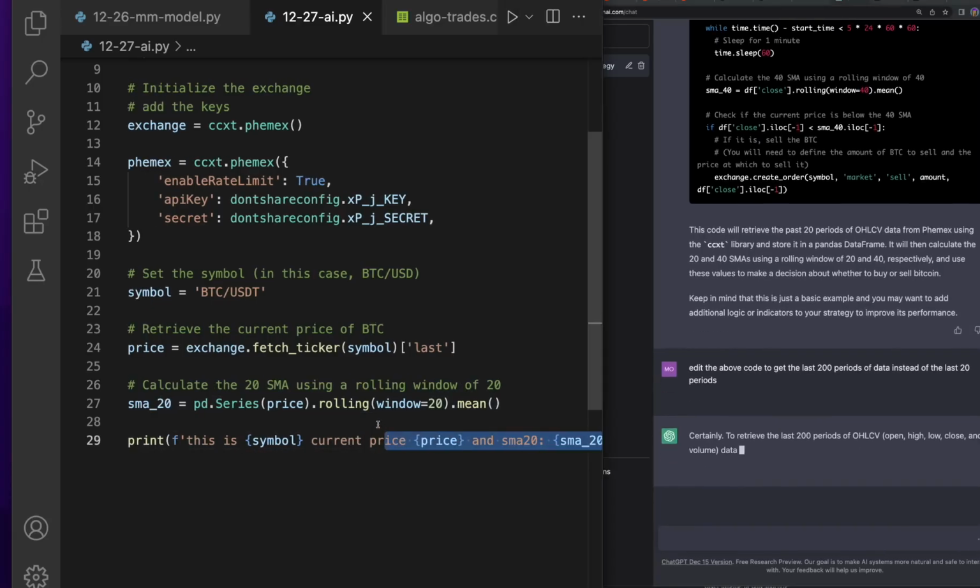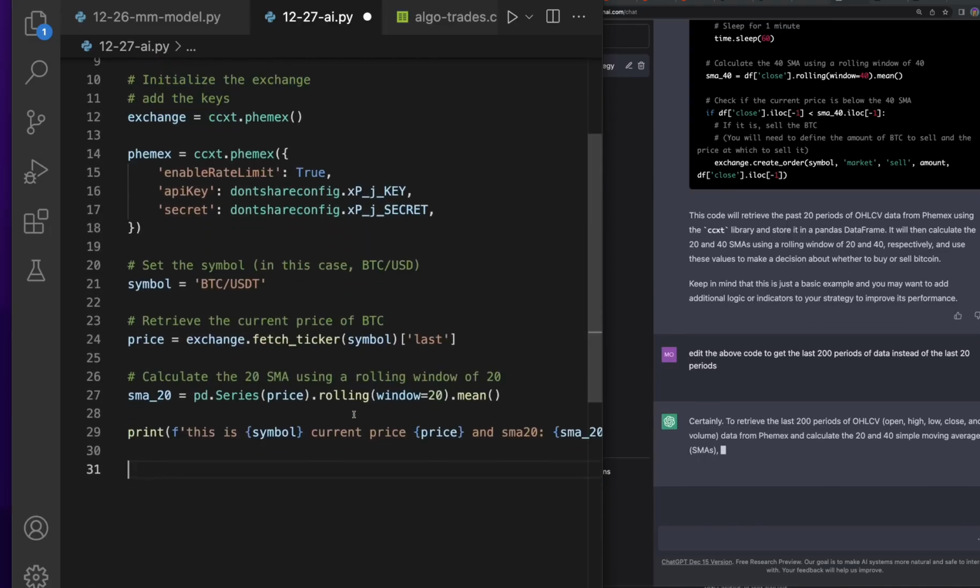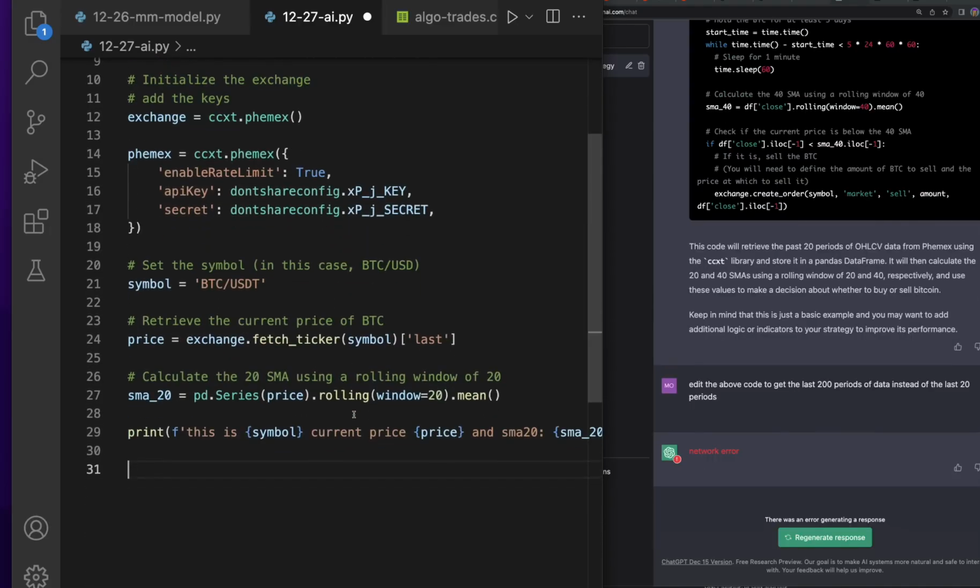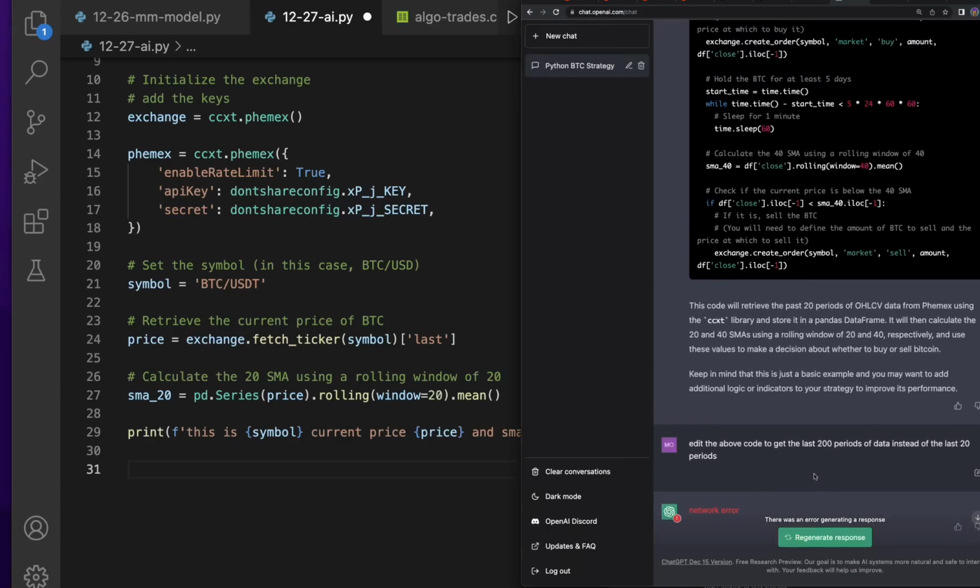But thus far my analysis is, it's super helpful, probably for things that you don't understand. Right now, I know how to do this, and look at that, I just got a network error. So it looks like I'm just pushing it too hard. So let's go ahead and regenerate response.